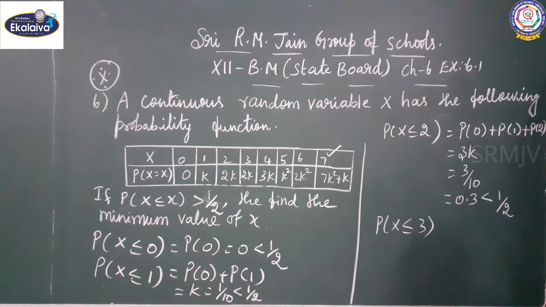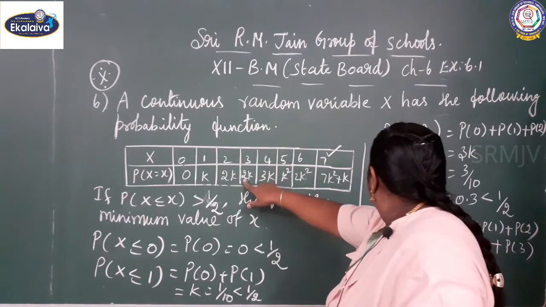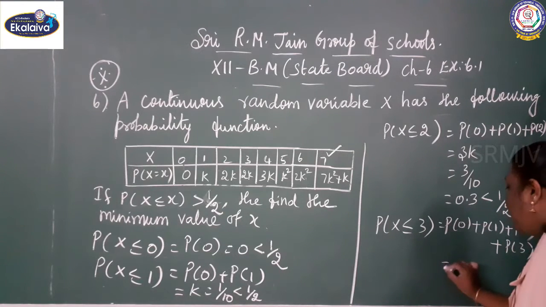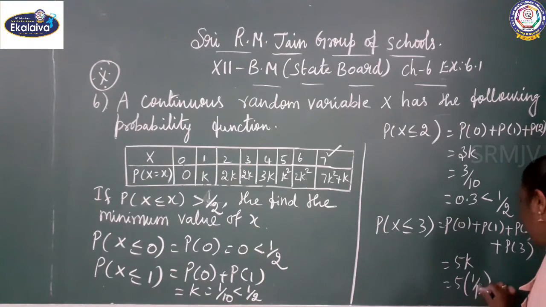Next you can choose P of x less than or equal to 3. It gives P of 0, P of 1, P of 2 plus P of 3. See, 0 plus k, 2k, 3k, 3k plus 2k, 5k. 5k is nothing but 5 into 1 by 10, since the k value is 1 by 10.